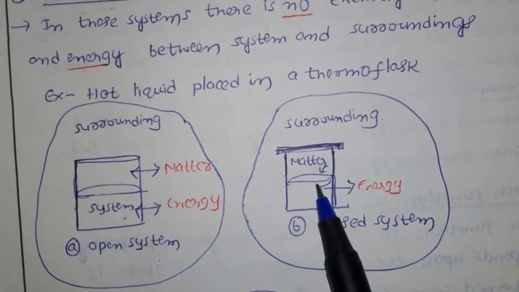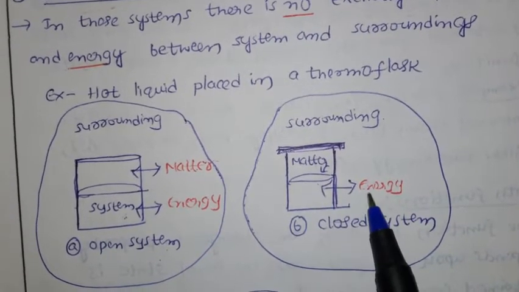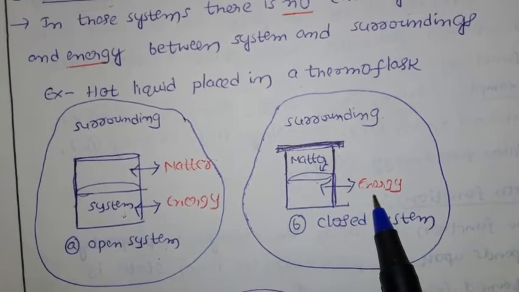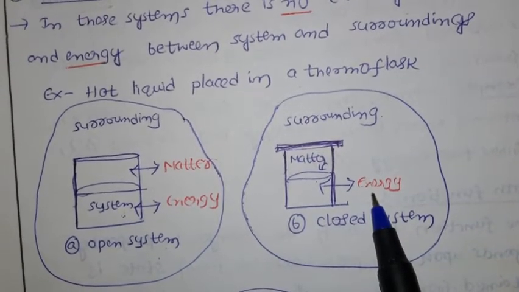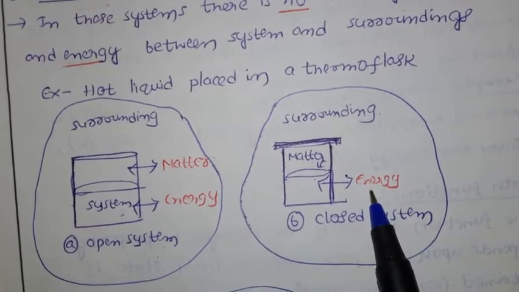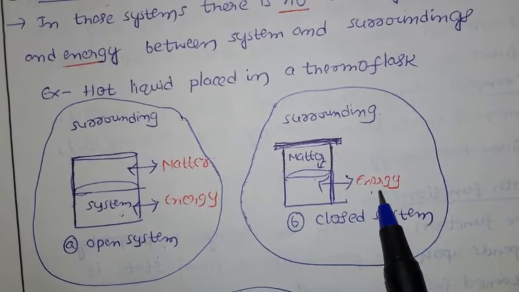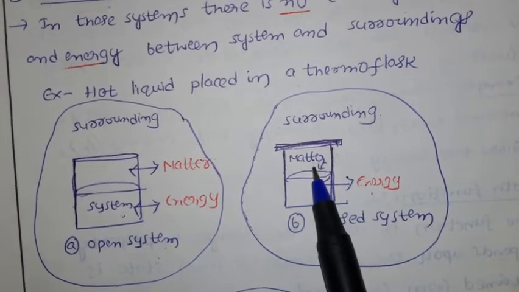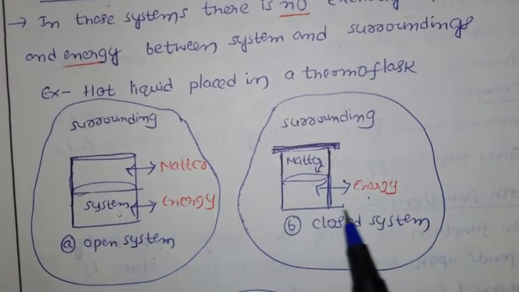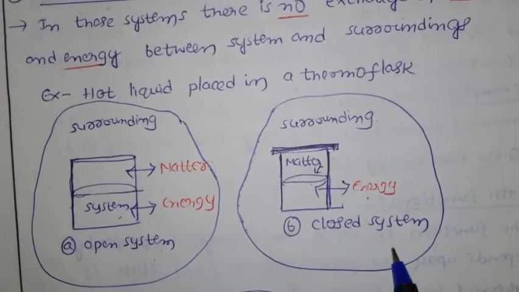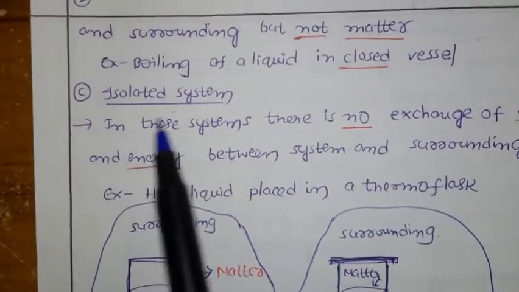So there is no chance of escape of matter. But for energy, if you keep the boiling vessel in the environment, after some time there is a loss of energy. So there is an exchange of energy but not matter. That type of system is called a closed system.